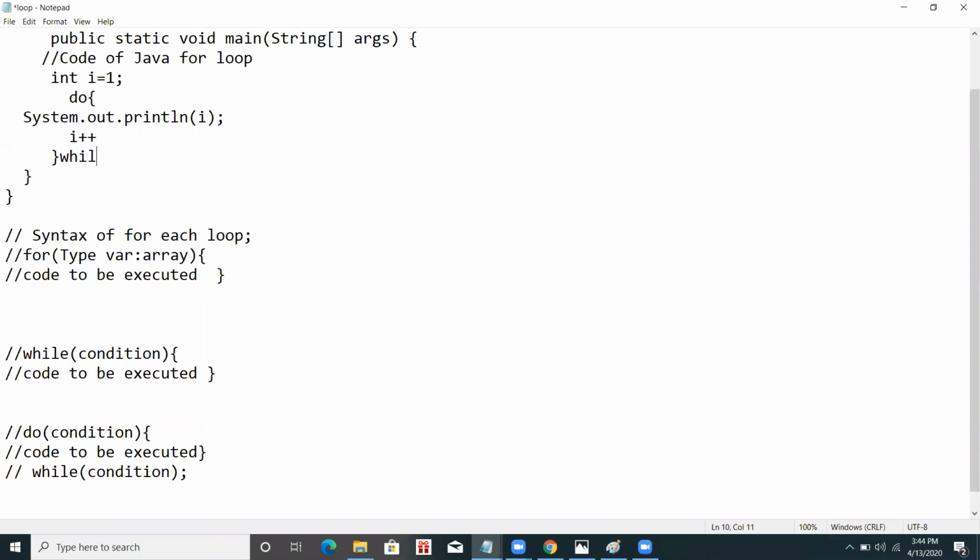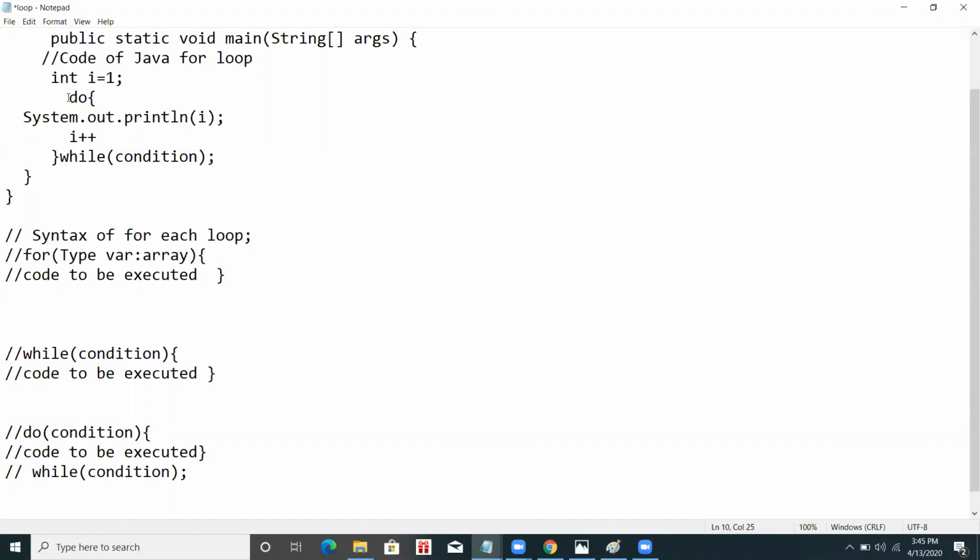Outside of this block I will write while and the condition, and a semicolon. Do not forget to put this semicolon. It is an important point: it is the only loop where we put the semicolon.